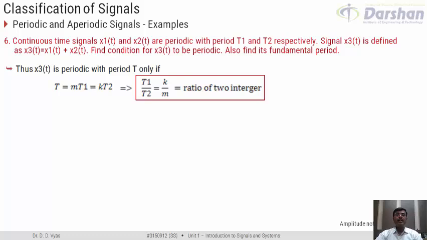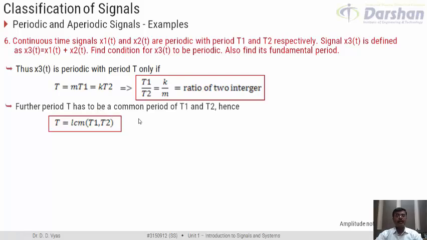Now, if x3(t) is periodic, what would be the period T? From this expression, it becomes clear that T should be a common multiple of T1 and T2, because capital T is equal to M T1, which is also equal to K T2. So T should be a common multiple of T1 and T2. Thus, the period capital T can mathematically be represented as the LCM of T1 and T2.